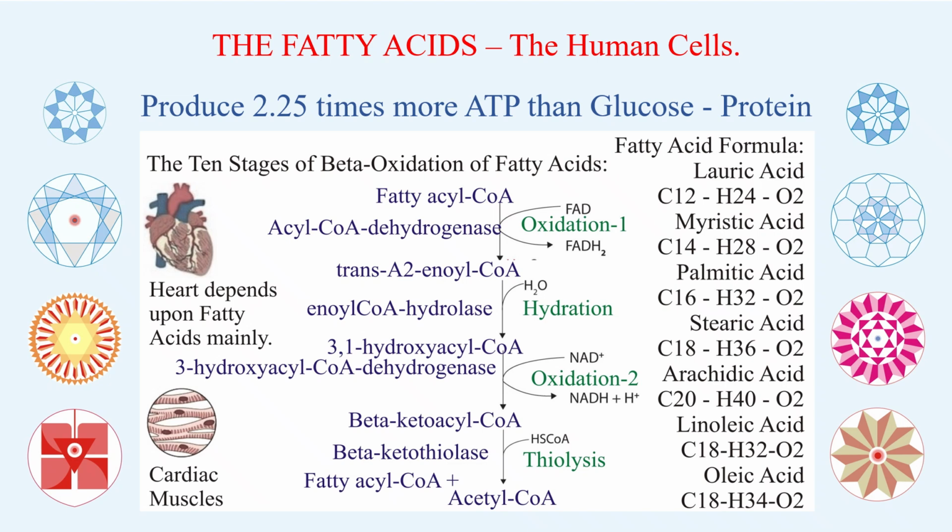Arachidic acid is carbon 20, hydrogen 40 and O2. So you can see carbon 12, 14, 16, 18, 20. These are the things that come in this particular stage. Then come to linoleic acid and oleic acid, the unsaturated part. But you can see O is only 2, 2, 2, 2, 2, 2. That's it.